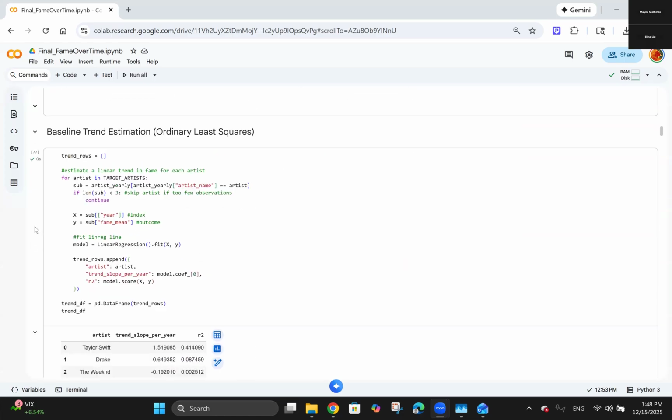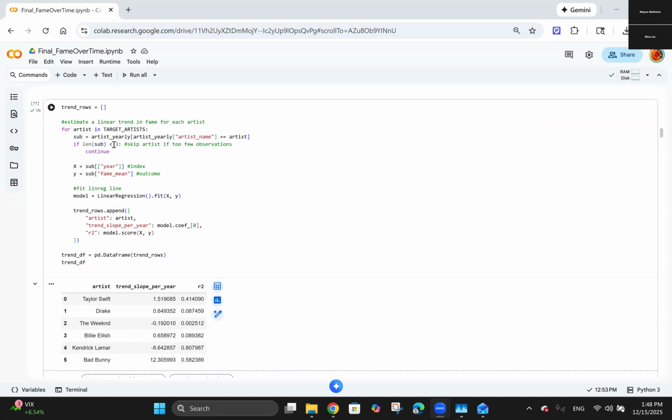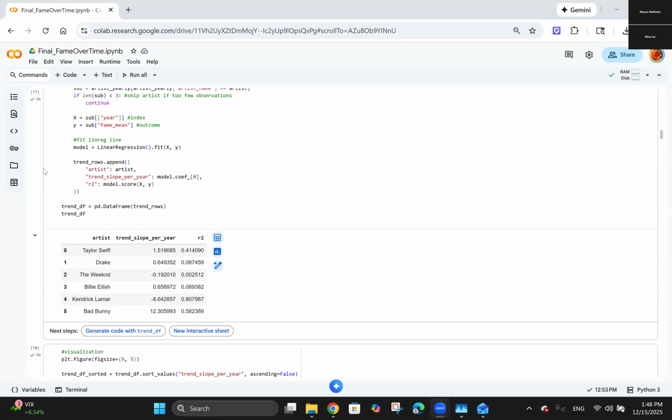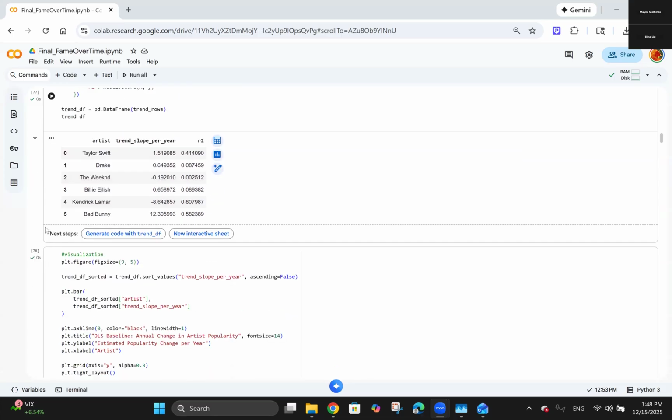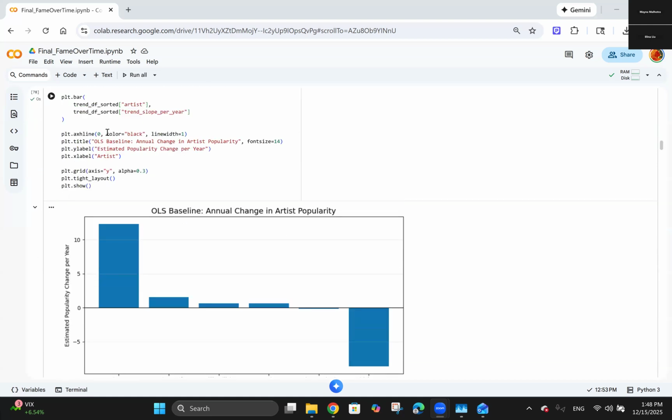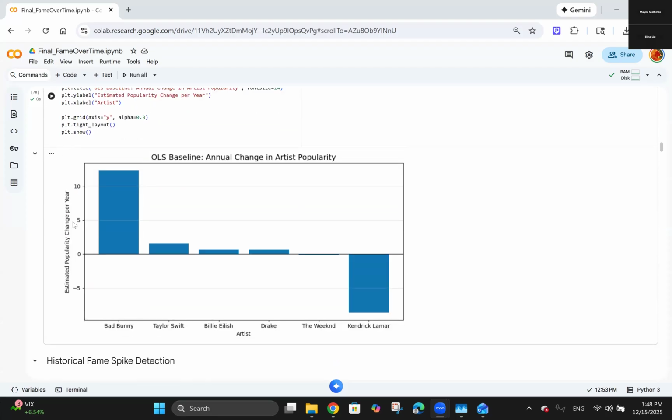Here is a baseline trend estimation. We're using ordinary least squares to estimate a linear trend in fame for each artist, and we also skip the artists if they have too few observations. We fit the linear regression line, and then here is the table that we're making. As you can see, some artists have very high trend slopes, and we'll talk about that later. And this is the visualization plot for that baseline.